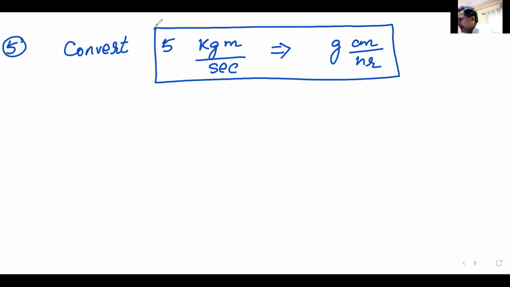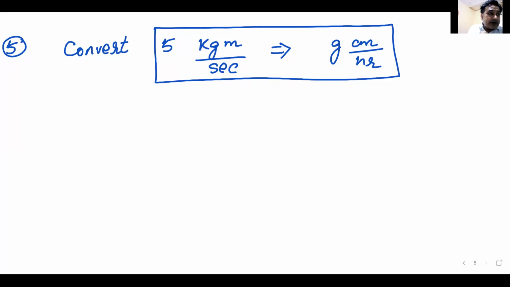I think 100 will get cancelled. That centimeter 100 and the hour 100 will get cancelled. 1000 divided by 3600, the two zeros of 3600 will get cancelled with the two zeros from centimeter. So I think it should be 1000 divided by 36. Santosh, I think, was correct. He was the first one to give the answer.